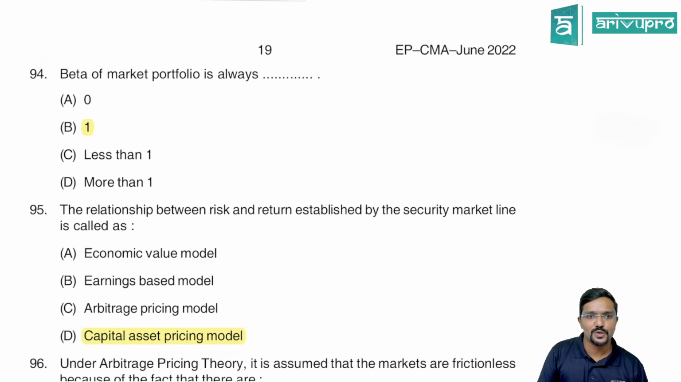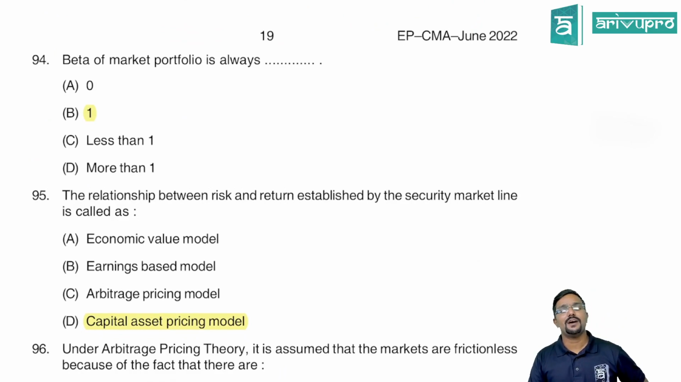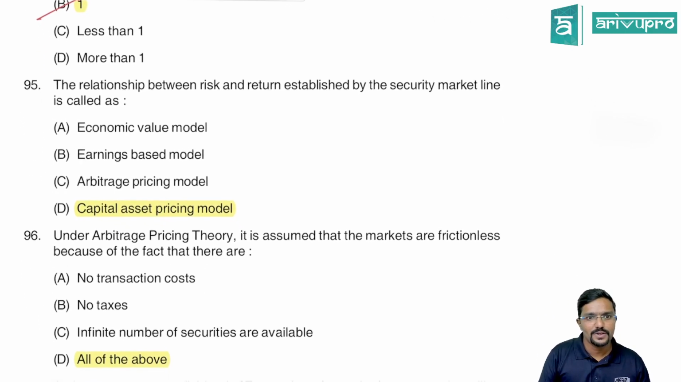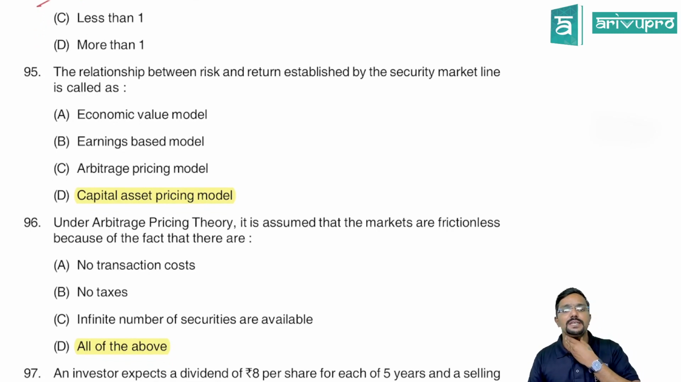Okay, let us go to 94th. Beta of a market portfolio is always equal to 1. It is always equal to 1. Next, the relationship between the risk and return established by a security market line is called as what? CAPM, which is nothing but capital asset pricing model.